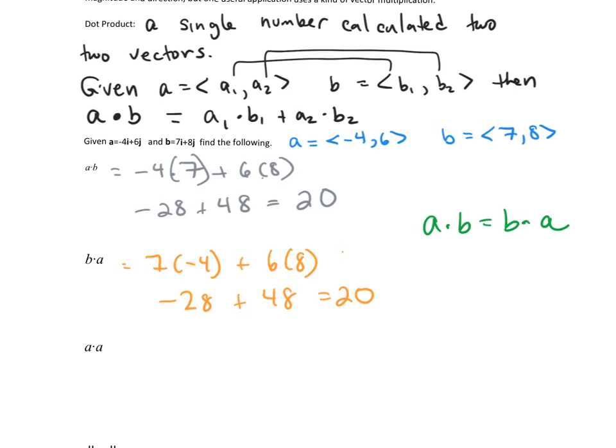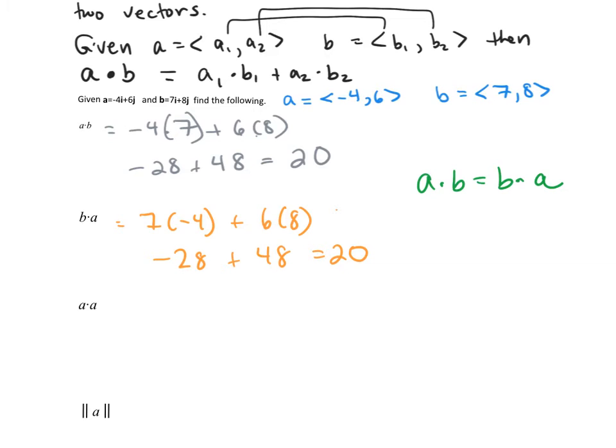You could also do a vector dot product of a vector with itself. You can do A dot A. So A dot A, I would just take the first components, because both vectors are A, and they're negative in this case, so -4 and -4, plus the Y components of those, which are 6 and 6. So -4 times -4 is 16, and 6 times 6 is 36, so that is 52.